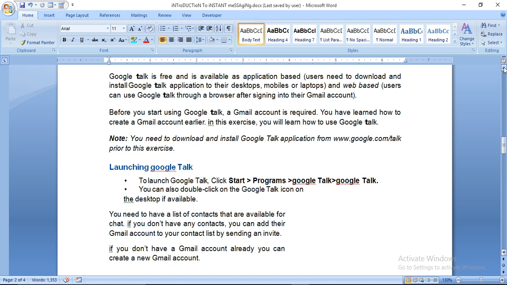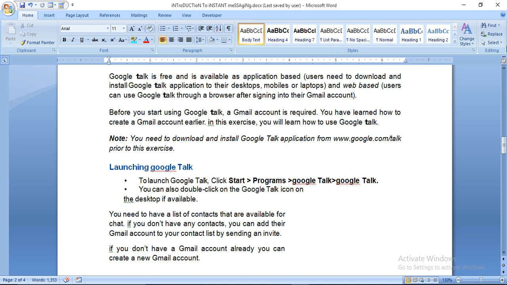You have learned how to create a Gmail account earlier in this exercise. You will learn how to use Google Talk. I have already told you how to make a Gmail account, and for Google Talk it is necessary. So please make a Gmail account and then download Google Talk and install it. You need to download and install the Google Talk application from google.com/talk prior to this exercise.